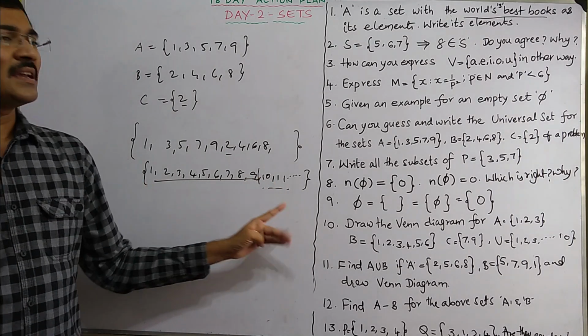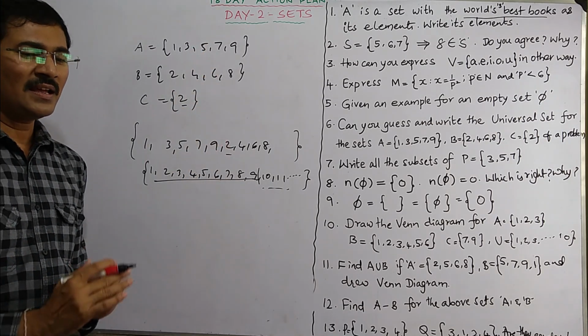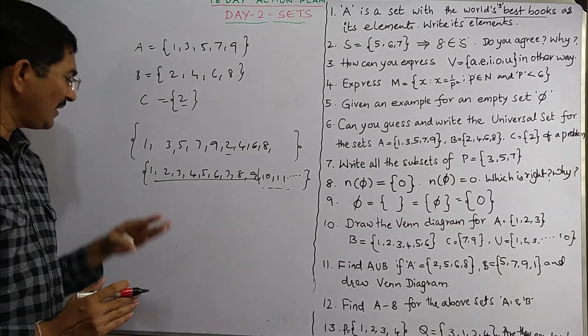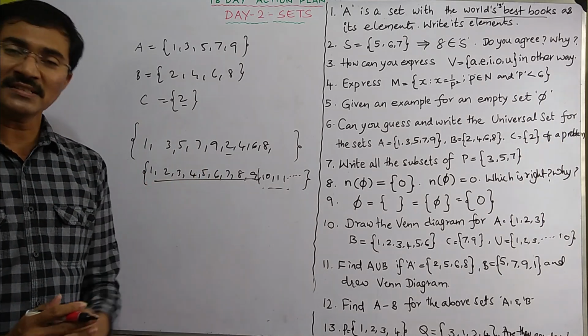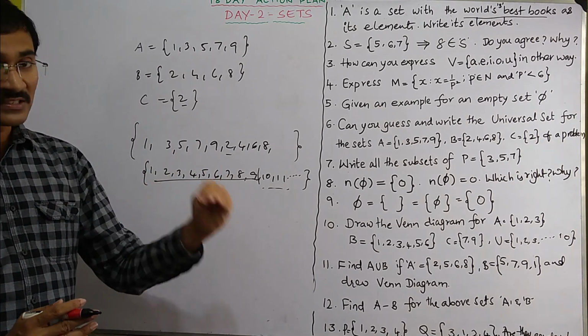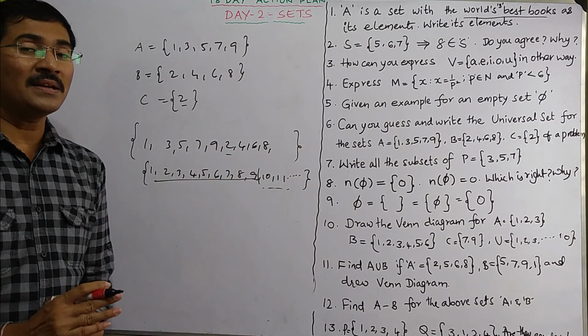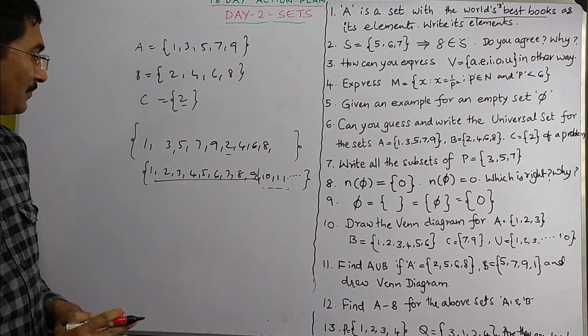So this forms a universal set for the given situation. That means universal set changes from problem to problem. In this problem, the set having numbers from 1 to 10 may be universal set. But this may not be a universal set in some other problems where 11 and 13 are elements of some other set. So it depends from problem to problem.